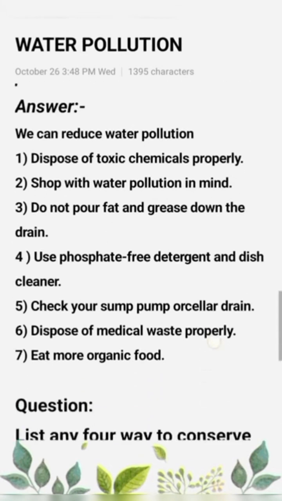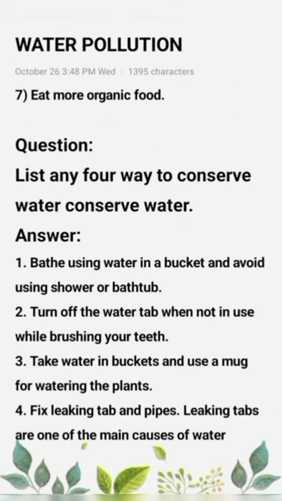Next question: list any four ways to conserve water. While bathing, use water in a bucket and avoid using the shower or bath tap. Next point: turn off the water tap when not in use, for example while brushing your teeth.